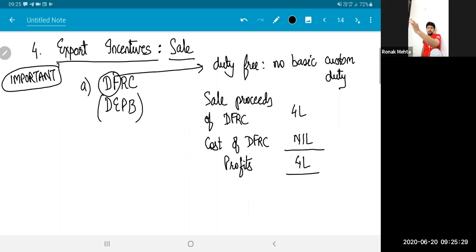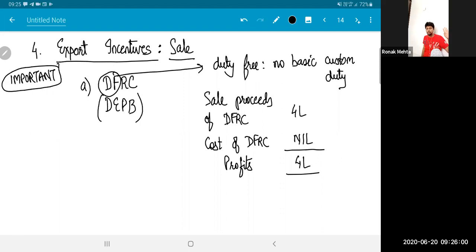Vinay will debit in his P&L account 4 lakh rupees of amount paid for DFRC. Instead of debiting 6 lakhs as custom duty, which he will never incur, he will debit 4 lakh rupees as a cost. So his profit automatically increased by 2 lakh rupees. Guys, did you understand what I just spoke? I did not write it. I just spoke that stuff out. DFRC costed Vinay 4 lakhs. Custom duty would have cost 6 lakhs. Instead of debiting 6 lakhs, he is debiting only 4 lakhs. So his balancing figure profit increased by 2 lakh rupees for Vinay.